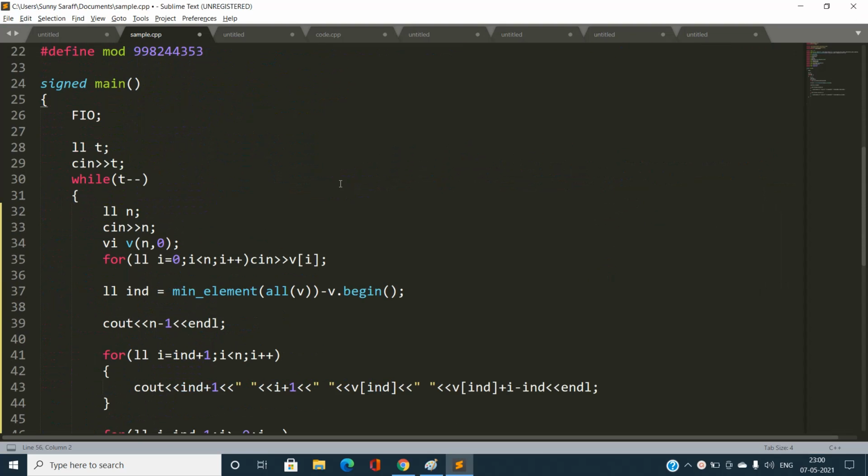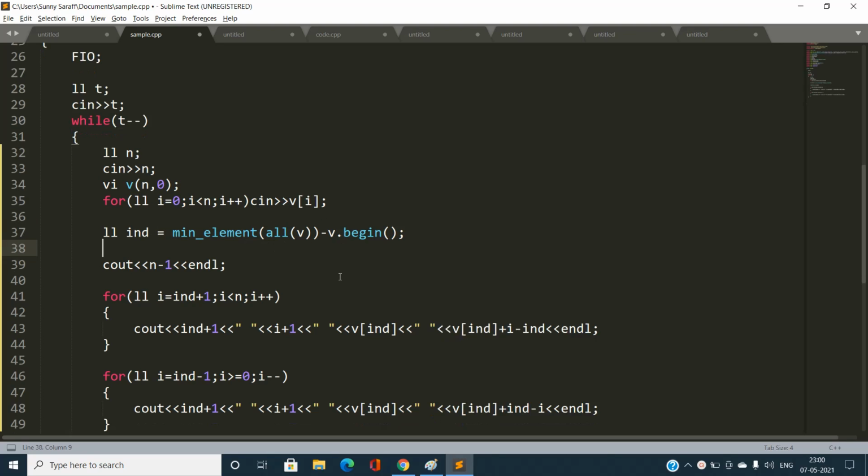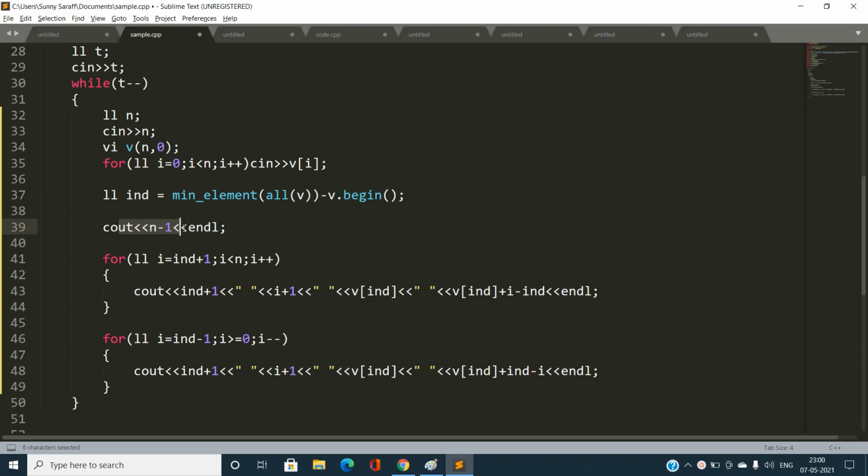You can easily see I have taken n as the number of elements of this array, then this vector, and found the minimum element using this C++ STL function. Then my answer would be n minus 1 always, because I will pick up this minimum element and try to change every element that is to the right of it as well as left of it, except this minimum one.